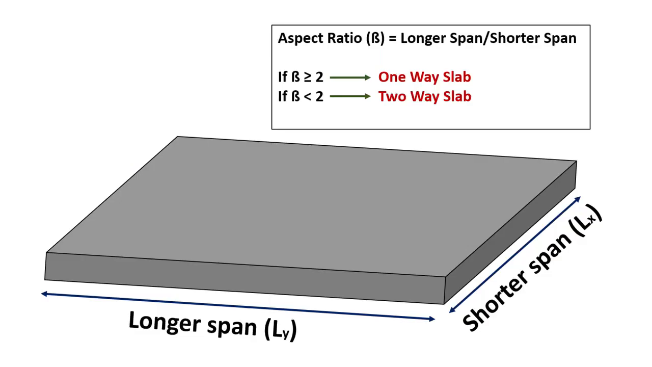The type of slab is determined by calculating the aspect ratio, that is the ratio of longer span to the shorter span, as Ly upon Lx. If Ly upon Lx is greater than or equal to 2, the slab is considered as a one-way slab, and for a two-way slab, Ly upon Lx is less than 2.